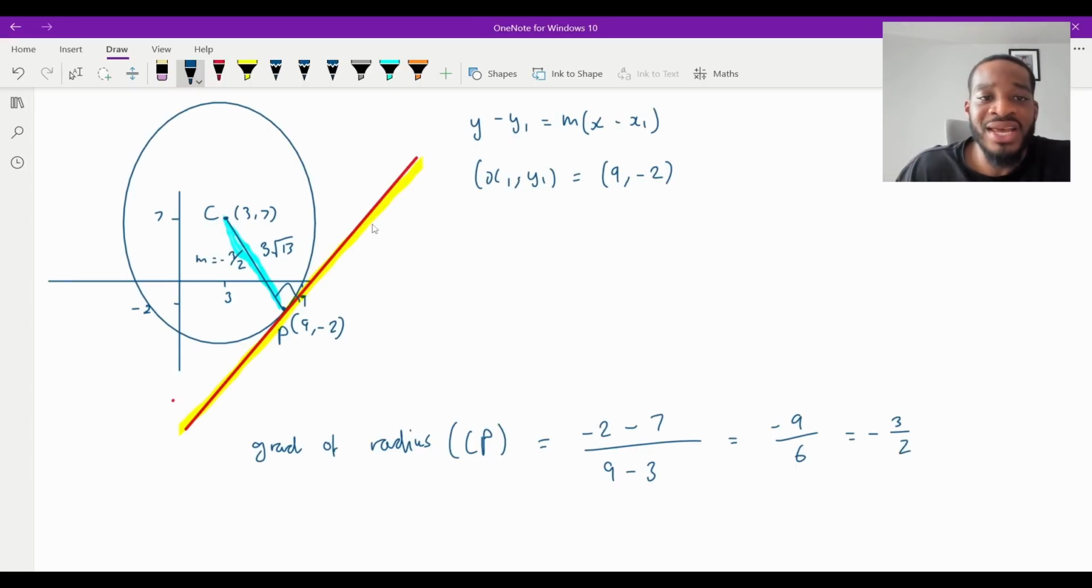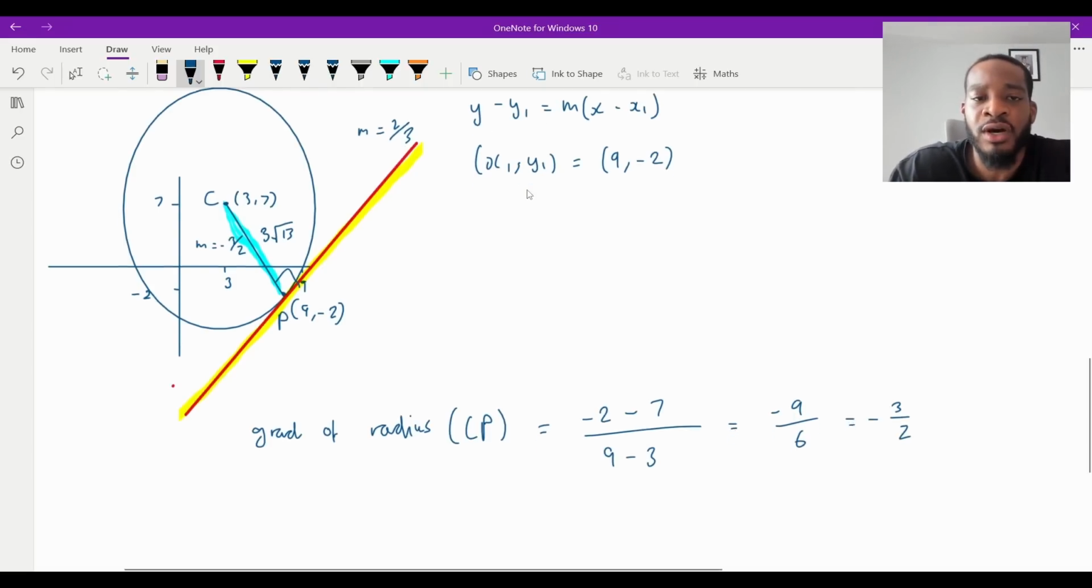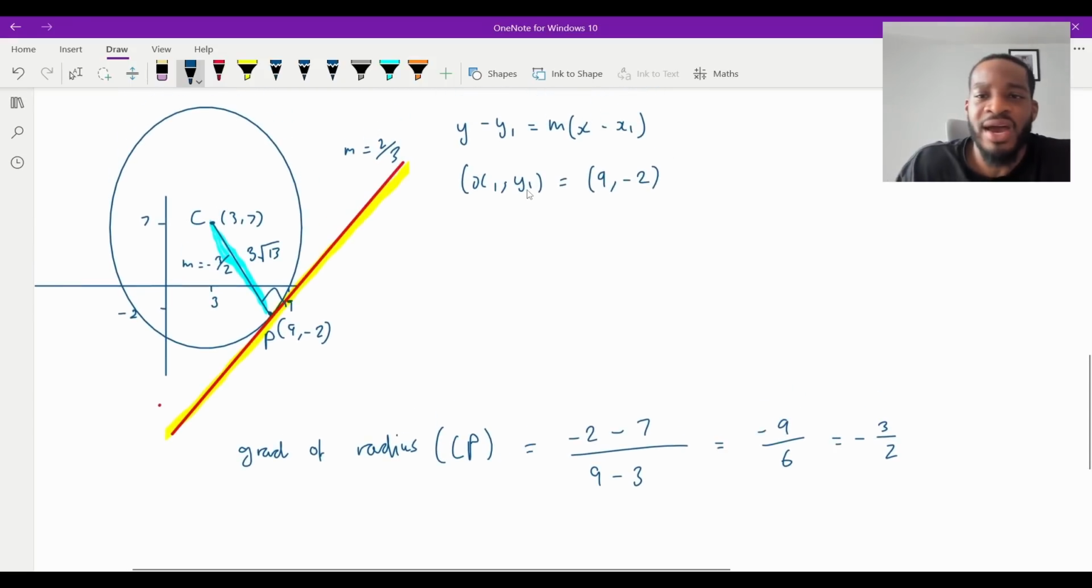Which means that the gradient of the yellow line, the negative reciprocal, because they're perpendicular, is going to be 2 over 3. So we now have the point that passes through the tangent, 9, minus 2, and we now have the gradient. So I can just use this formula on the top here. So I'll just do it here, actually.